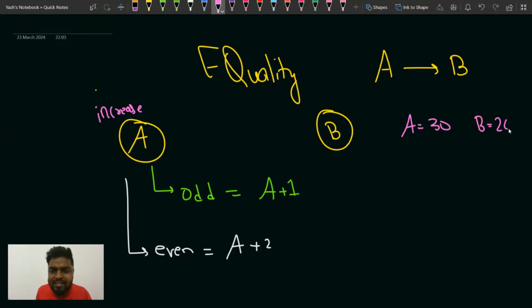Suppose b was given as 26. So is it ever possible that I can make a value equal to b? No, because I can either add 1 or add 2 to a. What I cannot do is subtract anything from a.